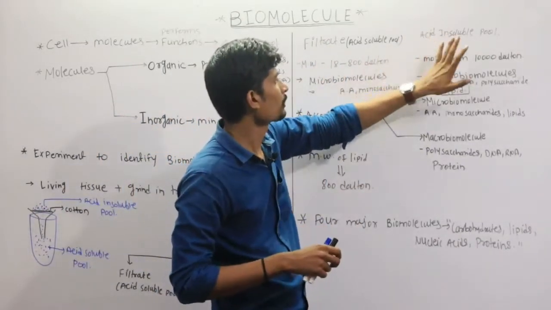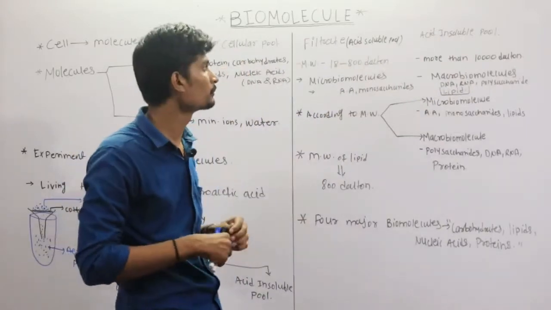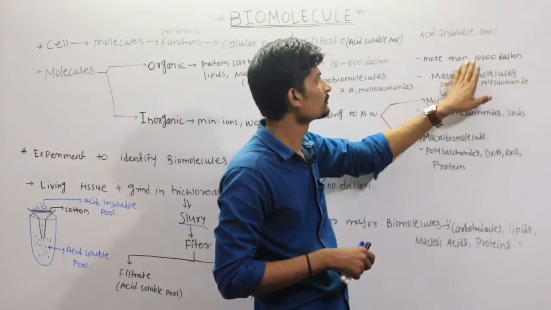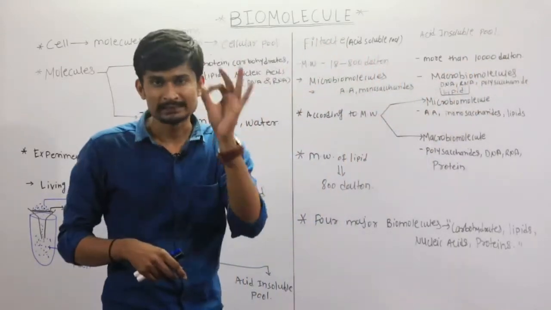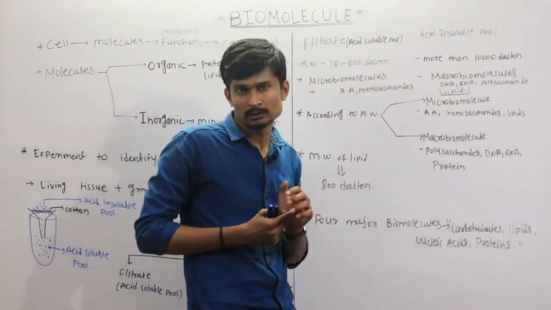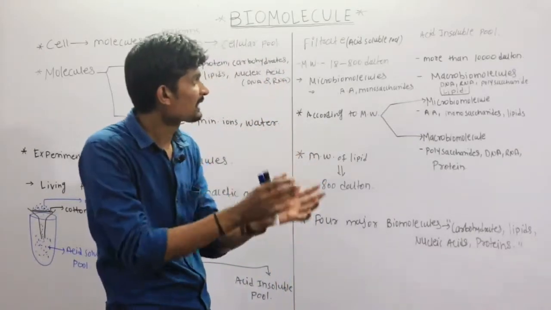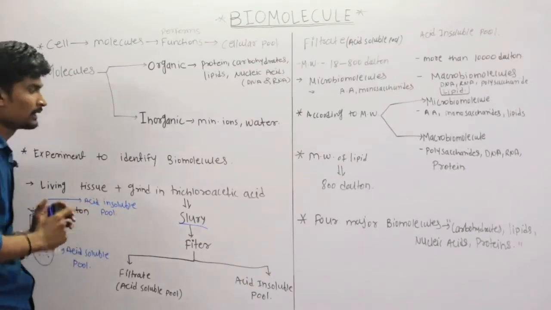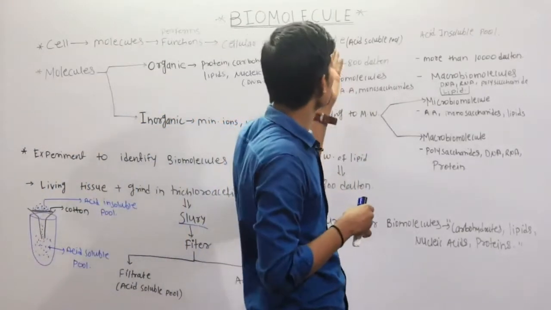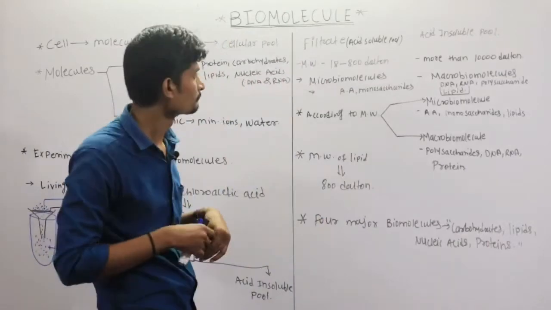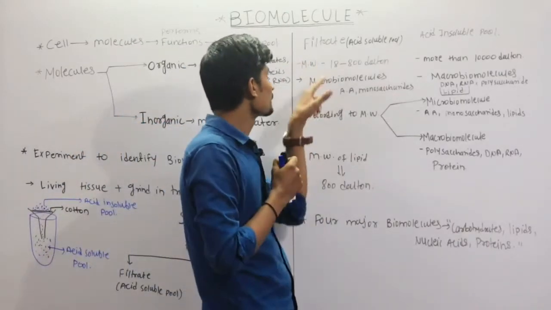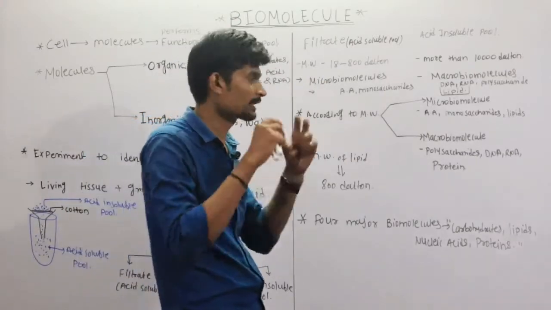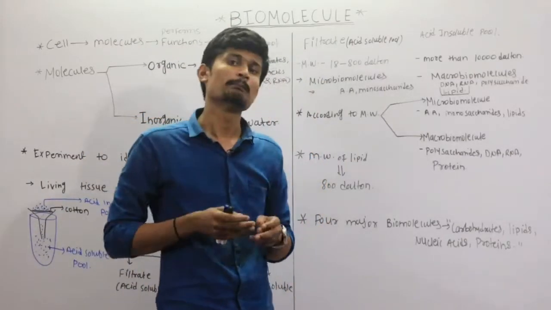And the molecular weight of the acid insoluble pool is more than 10,000 Dalton. More than 10,000 Dalton means the molecules present in the acid insoluble pool have a higher molecular weight than the filtrate molecules. Okay? Then these filtrate molecules contain the micro biomolecules. So there are two classifications, micro and macro.